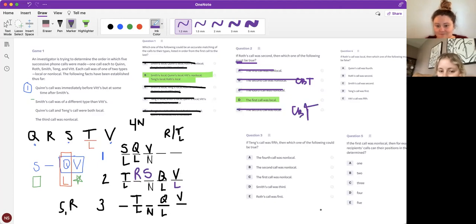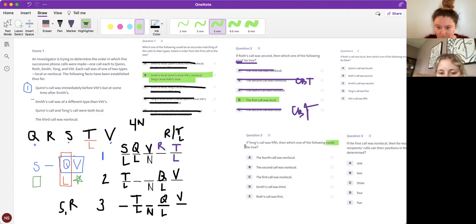Okay. If Tang's call was fifth, then which one of the following could be true? So we would use number 1 and then put R in the other spot. Right. And we're looking at what could be true.